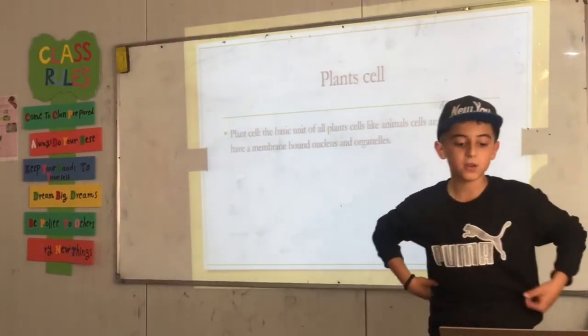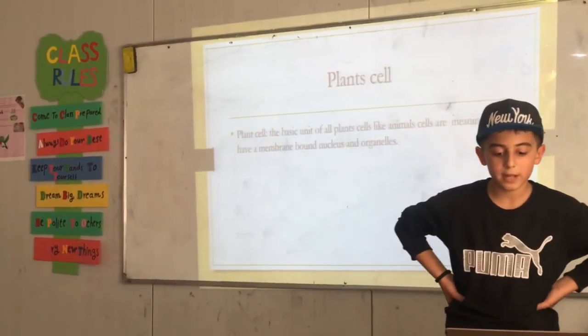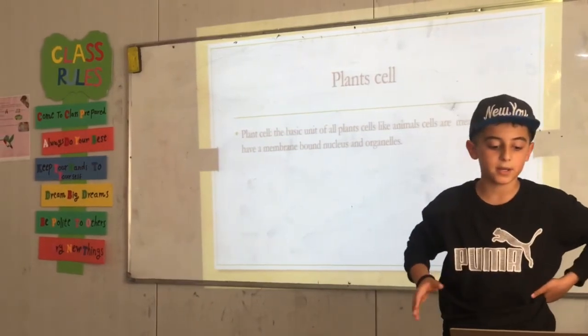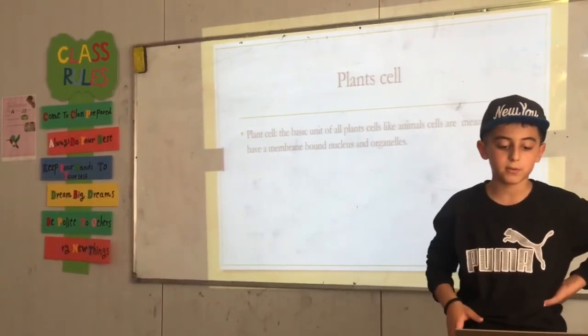Plant cells. The basic unit of all plant cells, like animal cells, is the cell, meaning they have a membrane, organelles, nucleus, and organisms.